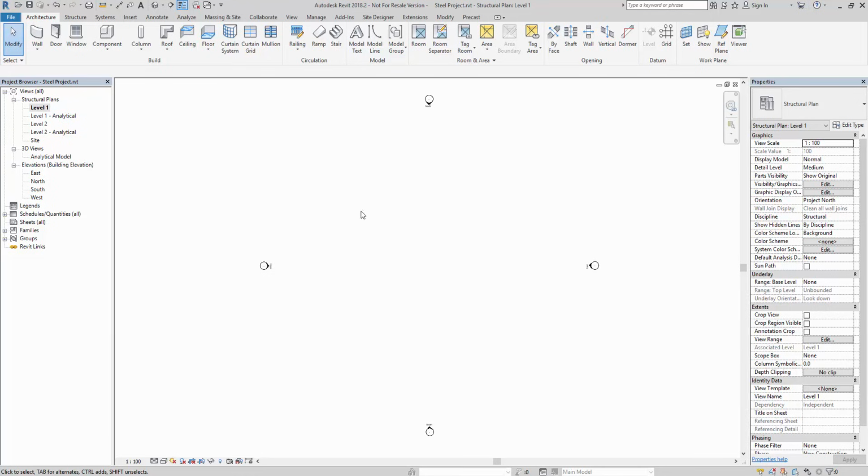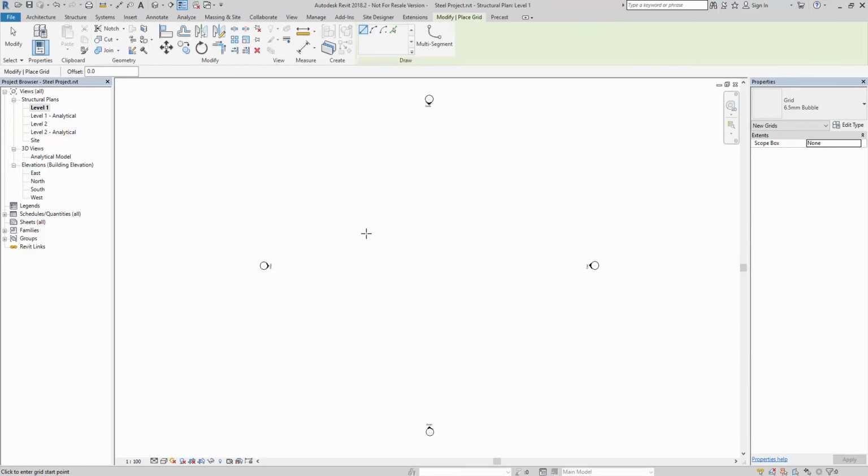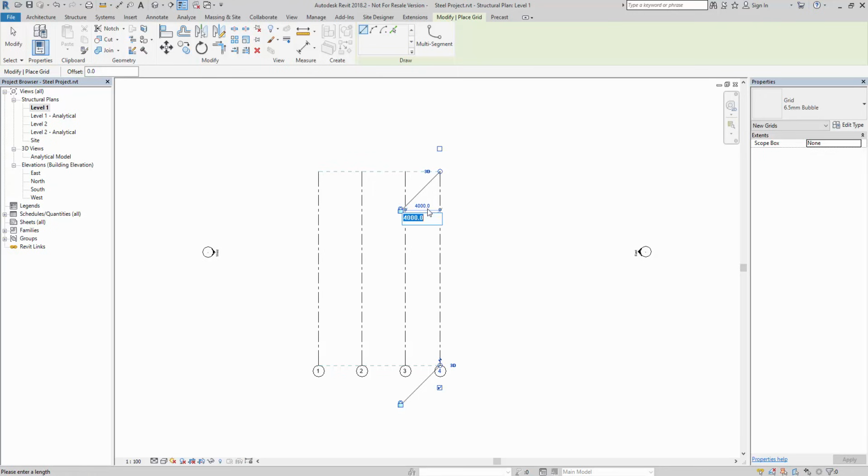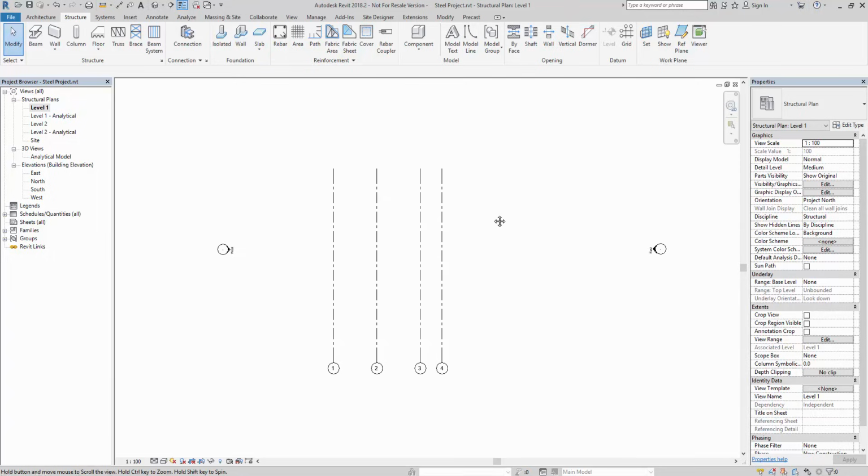So now that the project is saved, I'm going to go straight to my structure tab and let's put in a simple grid formation. So let's start with the vertical grids. So pop one in there. I'm going to put these 5 meters apart. I'm going to use the controls to do that. So something like that. I'm going to modify the temporary dimension on the last one. So 5 meter spacing, 5 meters, and then a 2.5.